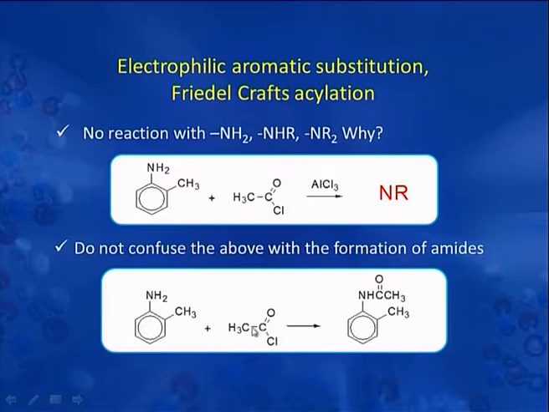Now, the reason behind it is the same, that is, this aluminum chloride actually forms a complex, generates a positive charge on nitrogen and makes the ring less reactive towards this electrophilic substitution.